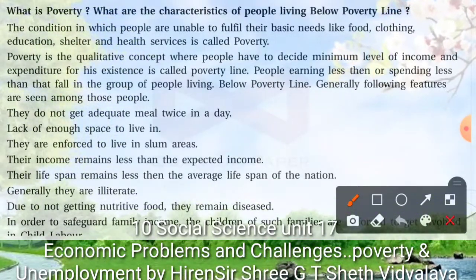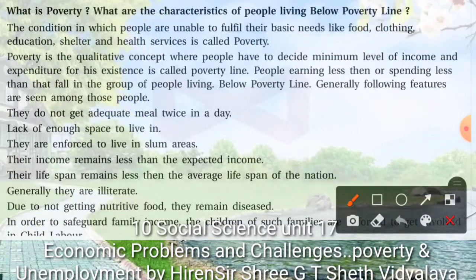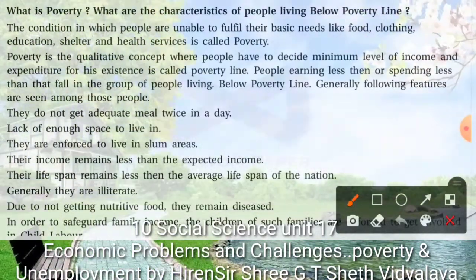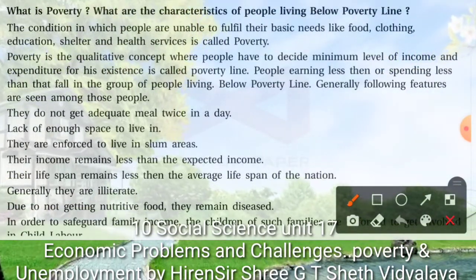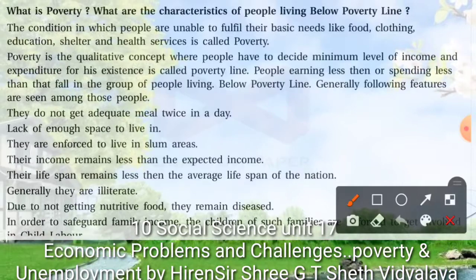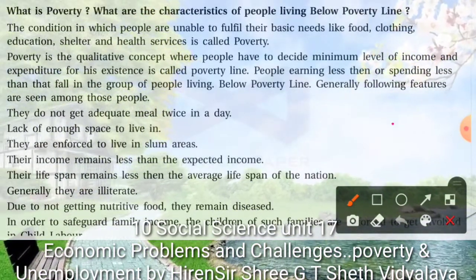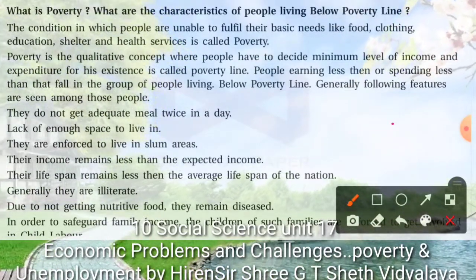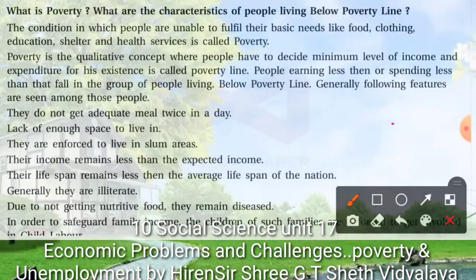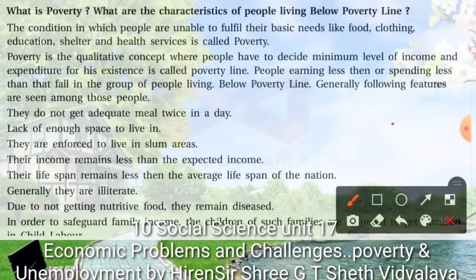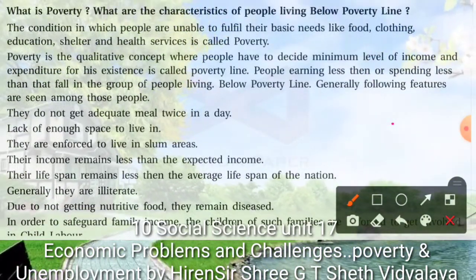Actually, as we know, the Indian economy is very complex because of our social structure and our problems regarding population growth, price rise, black money, poverty, unemployment, starvation, corruption, terrorism, and so many problems we are facing which are affecting the economy. Among them, the most important is poverty. Now the question is, what actually is poverty?